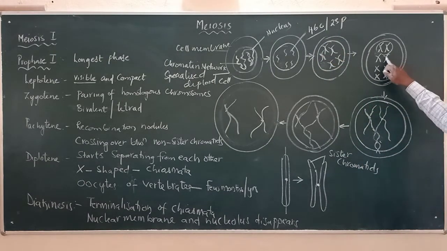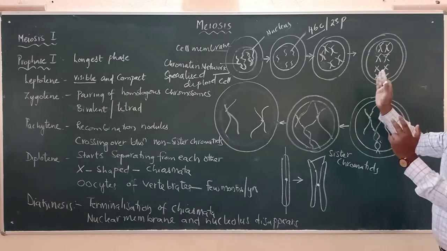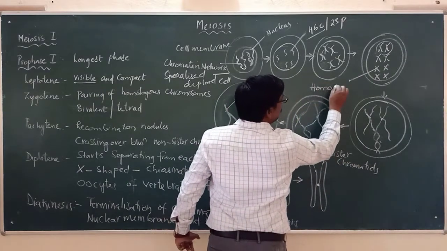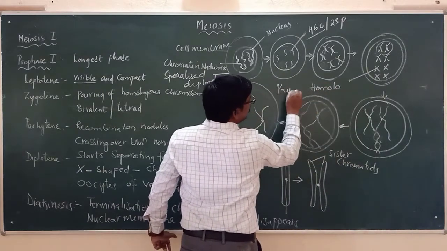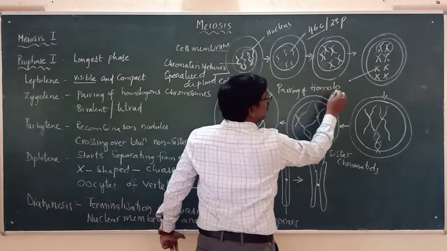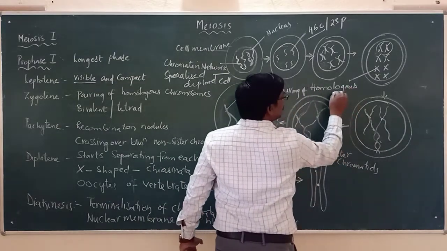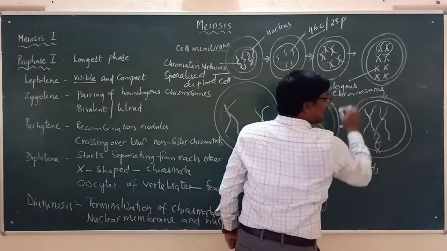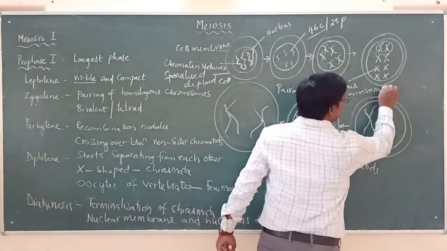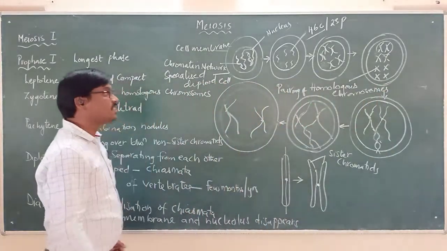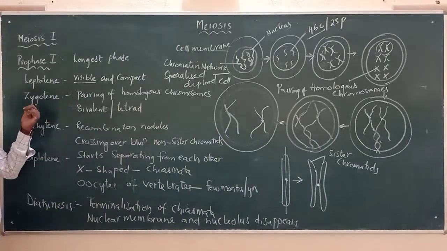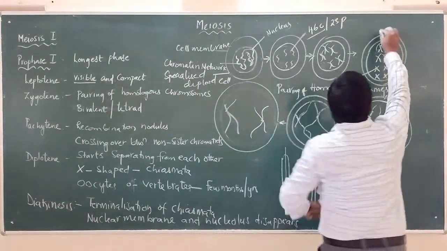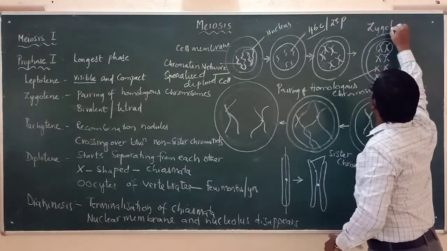So those two which are identical will be pairing. We have to remember that here the homologous chromosomes are pairing. This pairing of homologous chromosomes can also be called synapsis. That we are seeing here in the zygotene stage. Zygotene, please remember this.